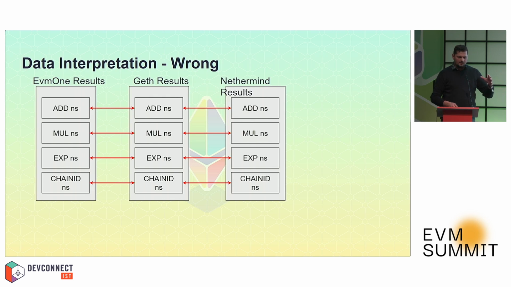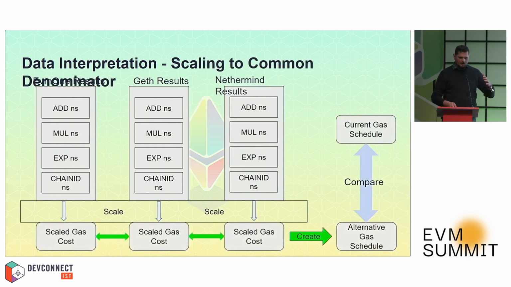All of those EVMs come in different formats, and we measure them with different tools. So what we did instead, we scaled them to a common denominator first, and then created an alternative gas cost schedule, which we can compare to the current gas schedule.